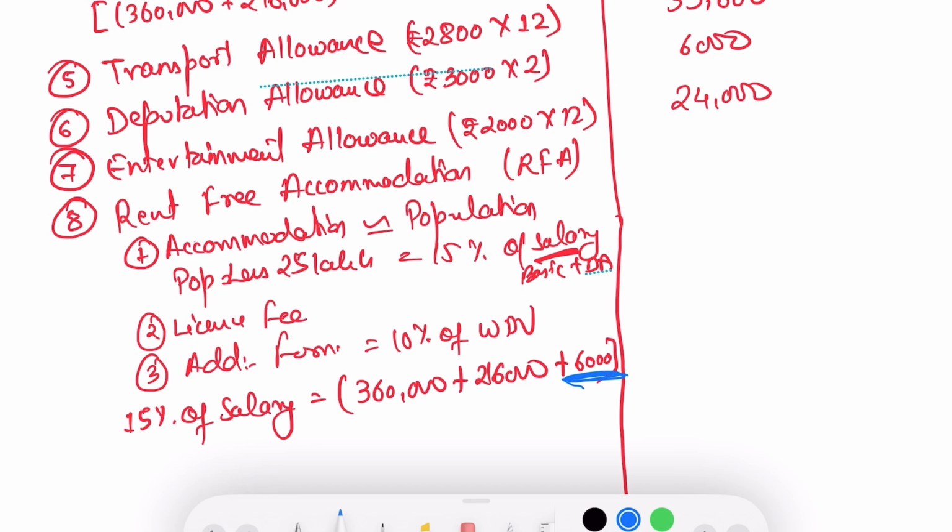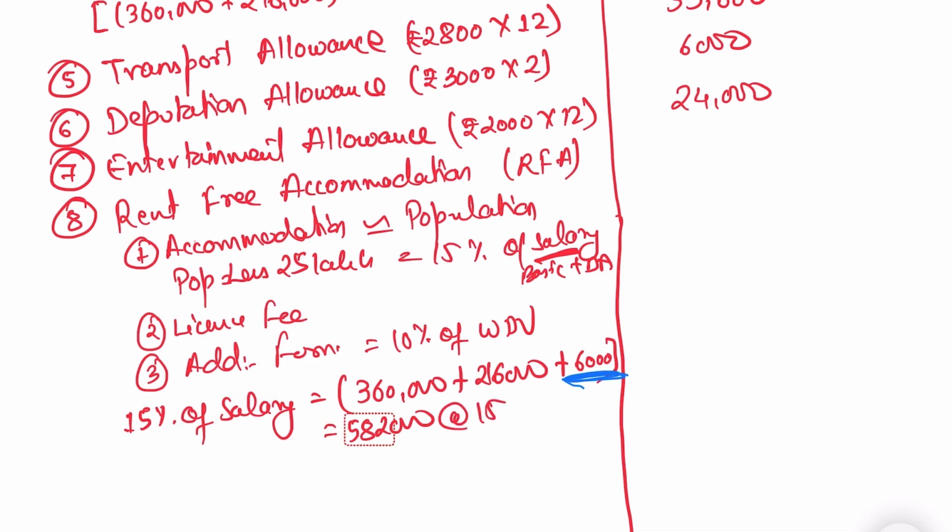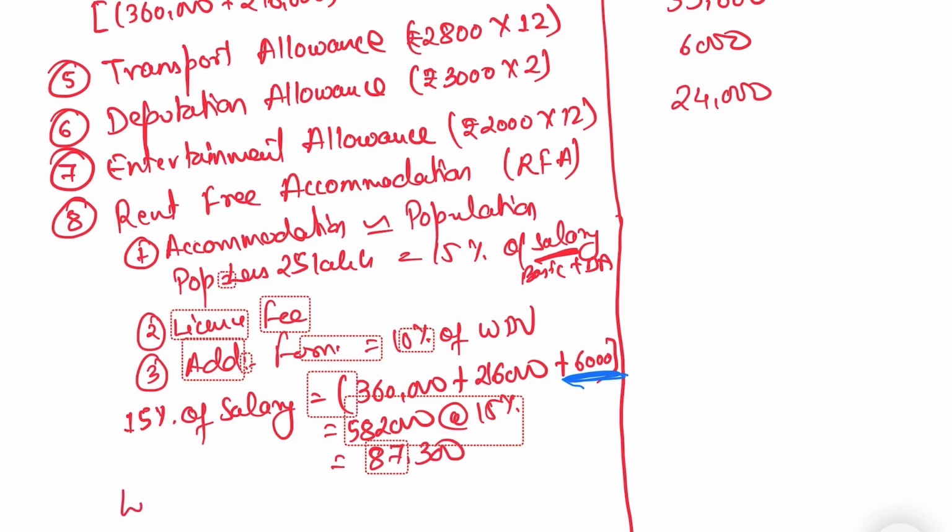The law mentions specifically the term deputation allowance, but the terminology of salary includes basic and DA. So when the law already includes the deputation specifically as deputation allowance, which is as per relevant case law, we're going to take it here including the deputation allowance. So the total salary will be 5,82,000 and we will do 15% of 5,82,000, that is 87,300.